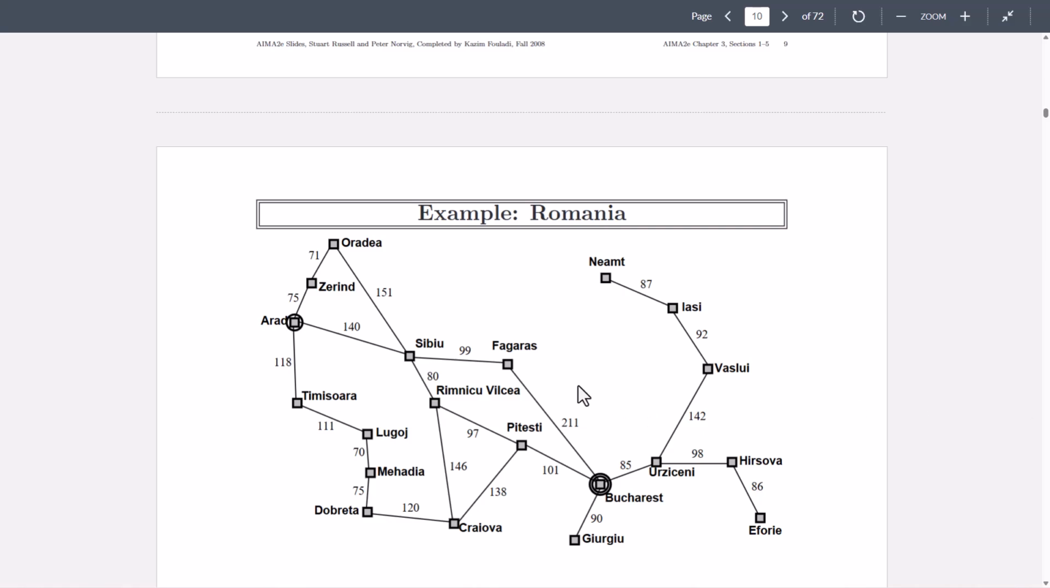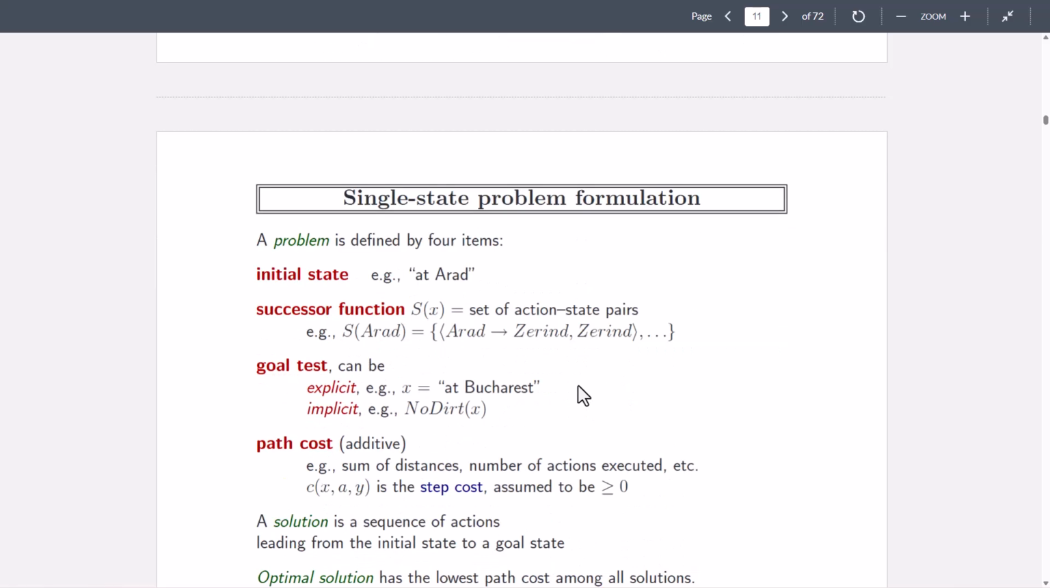Now, to solve a problem, we need a few things. The first one is the initial state. Like here, it's at Arad. So the initial state is basically where the agent starts. Now there can be many actions, or successor functions. So the set of actions available in each state, like from Arad, it can go to Sibiu, or go to Timisoara, or go to Zerind.